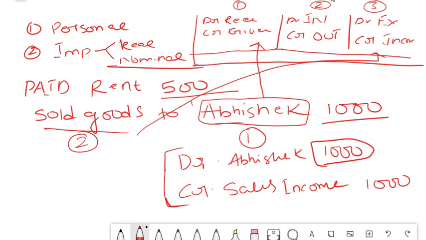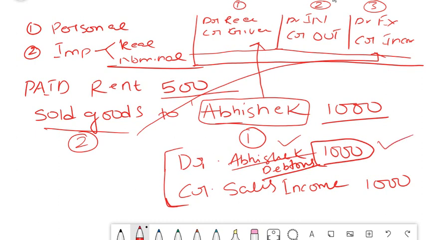Generally, instead of debiting Abhishek, we can even put it under a common category called debtors. It is one and the same. Either you can mention the name or you can write it as debtors. But the logic here you should identify: because it is a personal account, we are debiting the receiver. Second logic: because we have to receive money, it is an asset for us and an asset should have a debit balance. We are debiting Abhishek here for 1000 rupees.